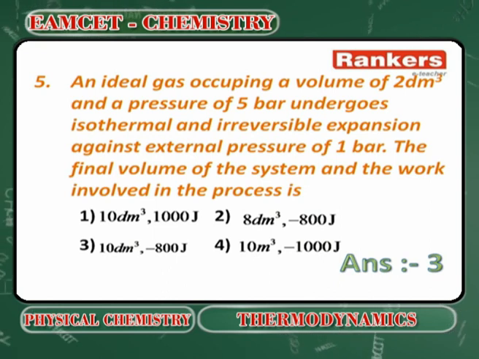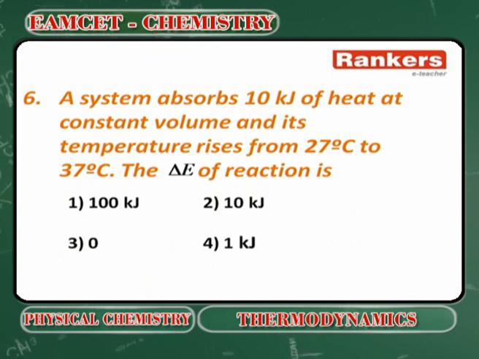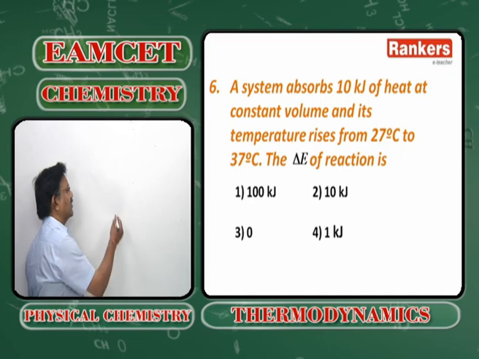Option 3 is the answer. Next, a system absorbs 10 kilojoules of heat at constant volume and its temperature rises from 27 degrees centigrade to 37 degrees centigrade. What is the delta E of the reaction?